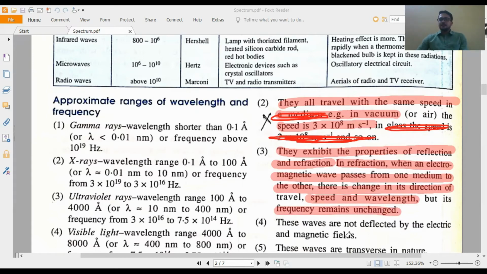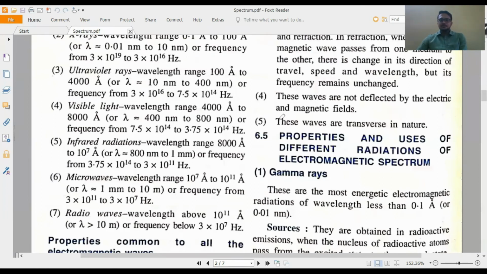Fourth, these electromagnetic waves are not formed by any charged particle. They are formed by perpendicular electric and magnetic fields. For that reason, these waves are not deflected by electric and magnetic fields, because they are not formed by charged particles. If they were formed by charged particles, then they could be deflected by electric and magnetic fields. And point number 5 is that these waves are transverse in nature.